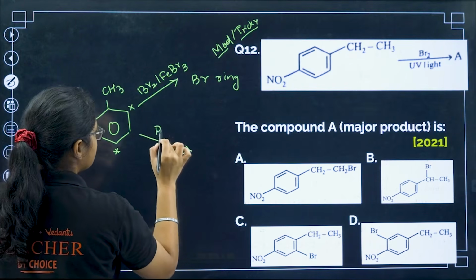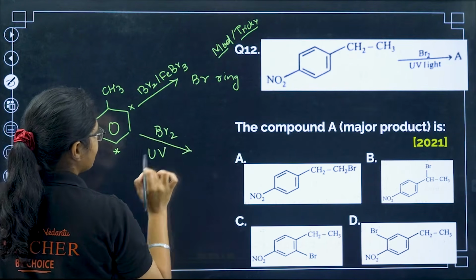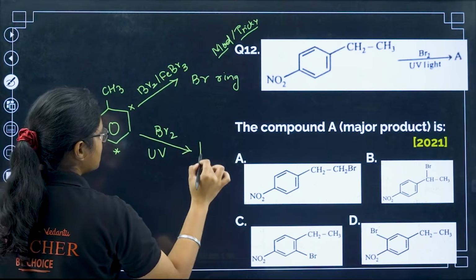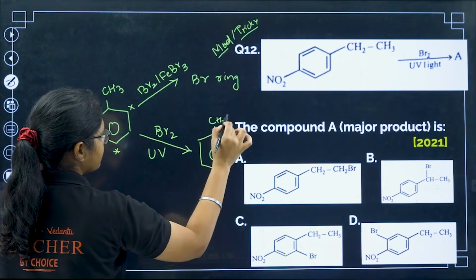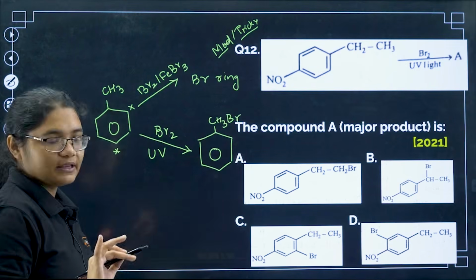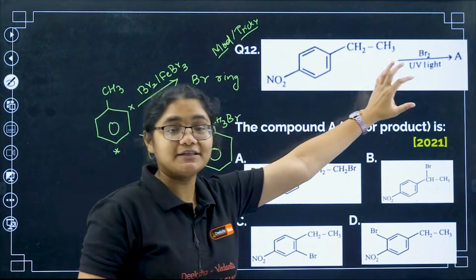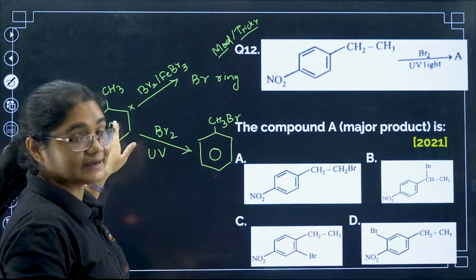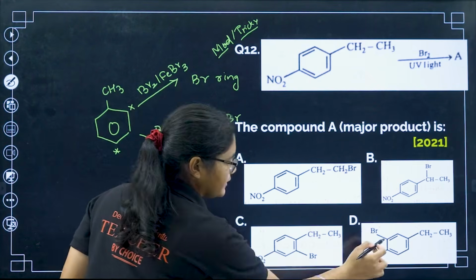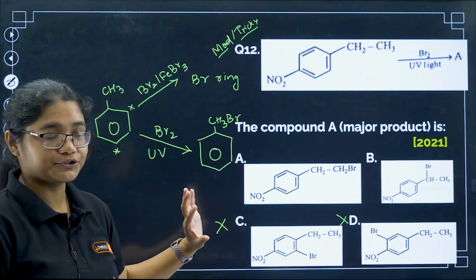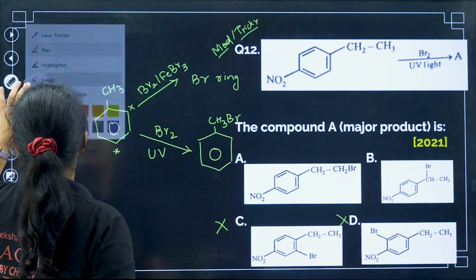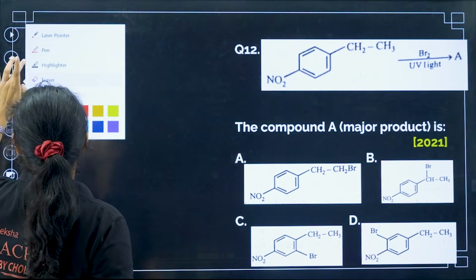But if you use Br2 with UV light, then bromine will attach to the carbon, not to the ring. Here I have UV light, so that means bromine is not going to attack the ring. Here and here you can see bromine is attacking the ring, so I will remove these 2 options.